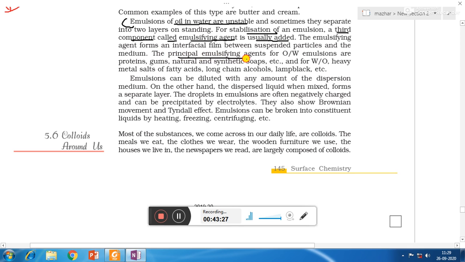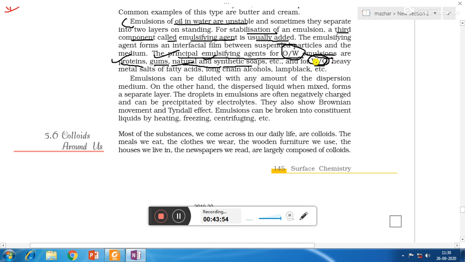The principal emulsifying agents for oil in water emulsions are proteins, gums, and natural and synthetic soaps. In the exam it may be asked which emulsifying agents are used for oil in water: proteins, gums, and natural and synthetic soaps. And which are the emulsifying agents to make water in oil stable? They are different.